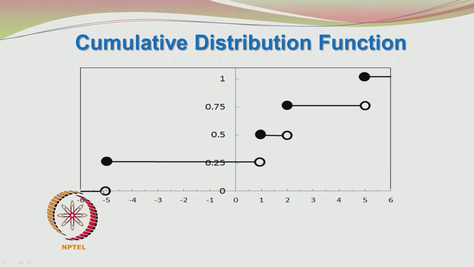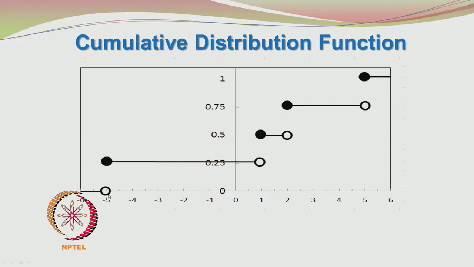The function is not continuous. If the function was continuous, the value of f of x, whether you approach a point from the left or from the right, should be the same, but there is a discontinuity here. When you are approaching minus 5 from the left, the value is 0. If you are approaching minus 5 from the right, it is 0.25. So, this is an inevitable discontinuity at minus 5 and all the other points where the interval switches.